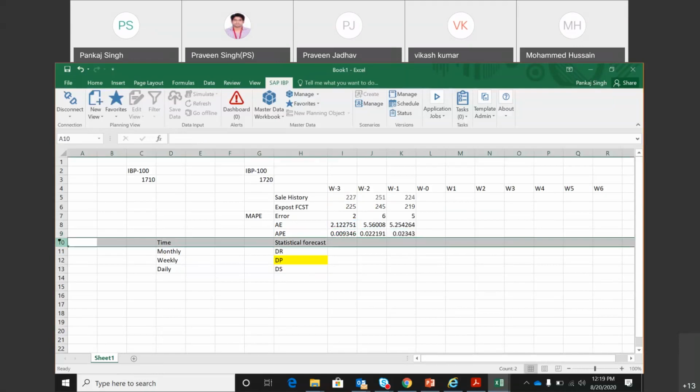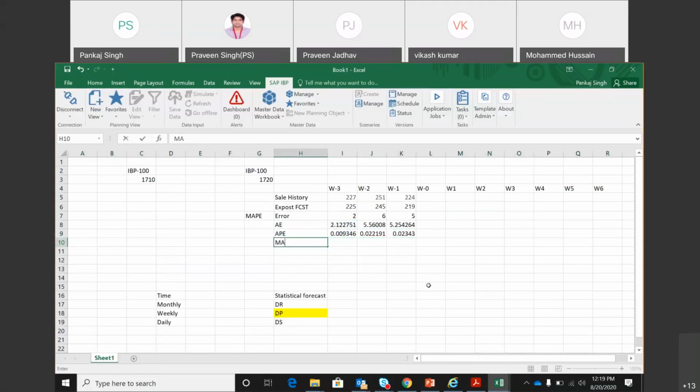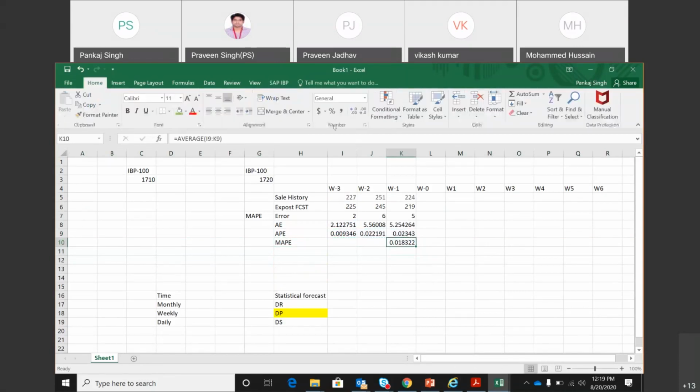And then MAPE is your mean absolute percentage error. So that is your average of the errors of these 3 buckets. And if I put percentage, okay.